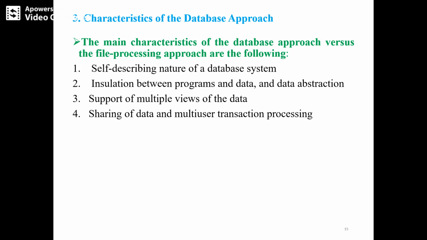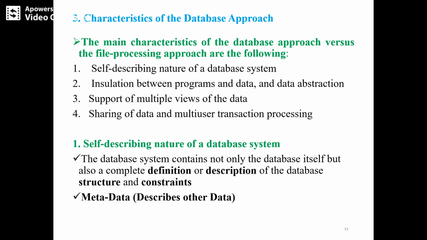Now first we will see the first characteristic, that is, what the self-describing nature of a database system means. A self-describing nature of a database system is nothing but a database or DBMS having a catalog, that is data catalog or metadata, where we store the description of the database. The description we also call metadata. This allows the DBMS software to work with a different software or with a different database. Therefore we call it the self-describing nature of a database system.